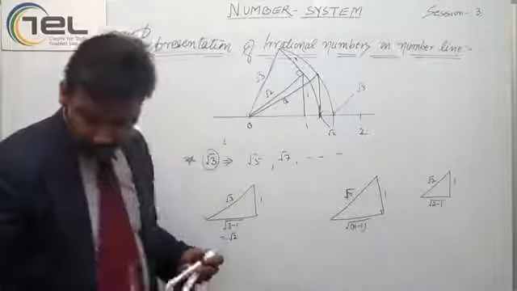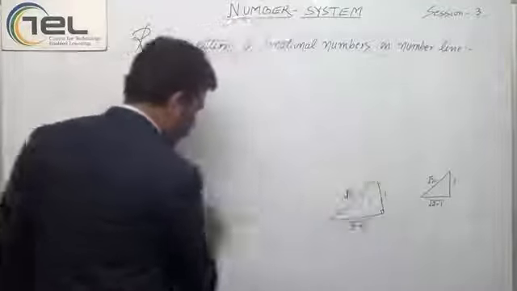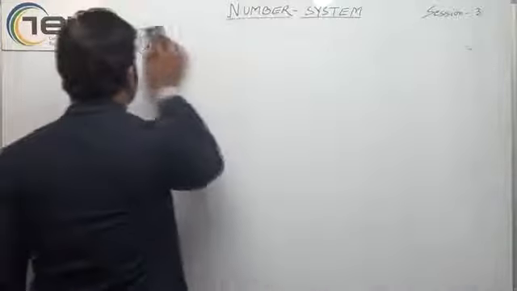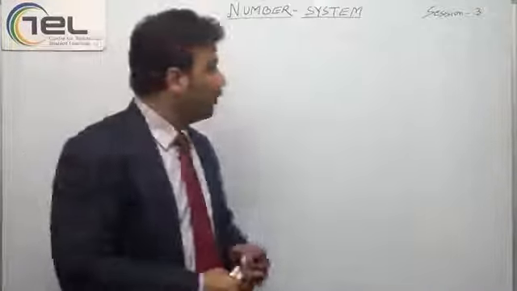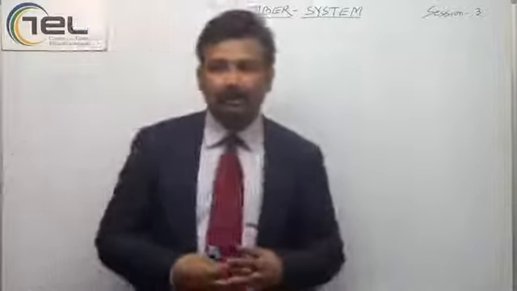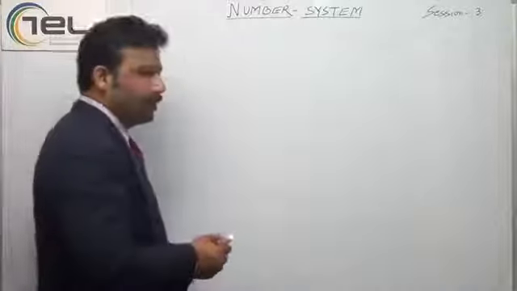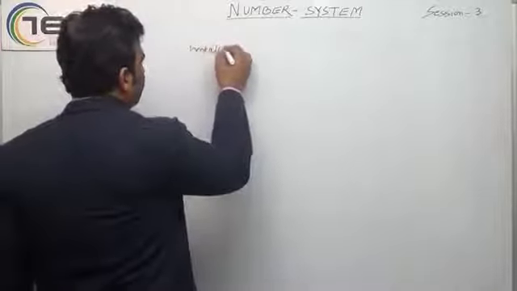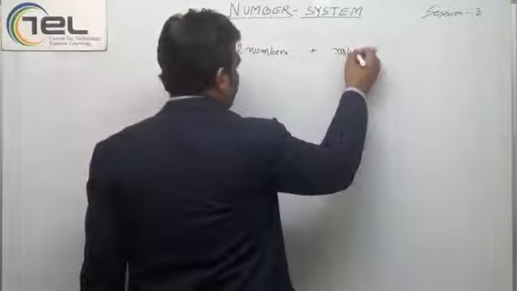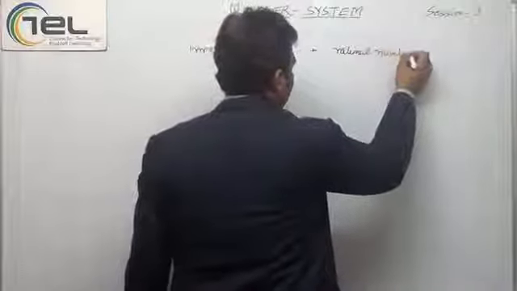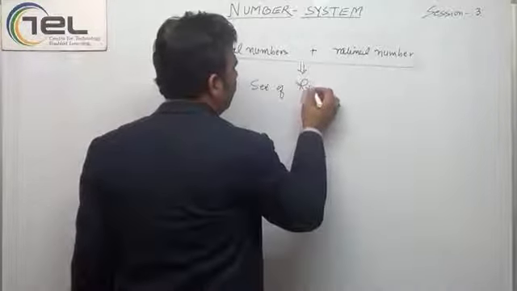Okay, so with this I would like to end this session, because we have learned about the numbers, rational and irrationals, and we have divided all these numbers into irrational numbers and rational numbers, because numbers can be only of two kinds, and these two together make the set of real numbers.